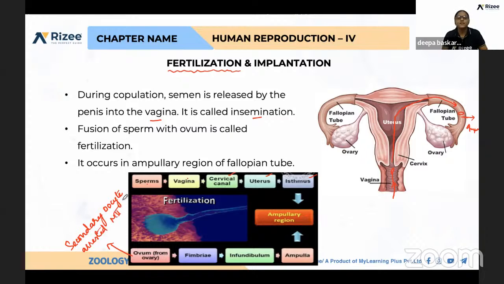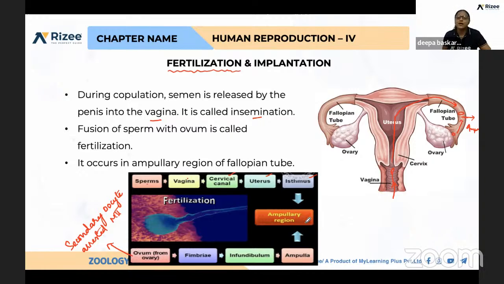Arrested at? Metaphase 2. Very good. That is released, and it is captured by the finger-like projections called fimbriae, and the egg travels to the ampullary region through the infundibulum. So this is very important: the path of sperms in the female reproductive system and the path of the ovum.